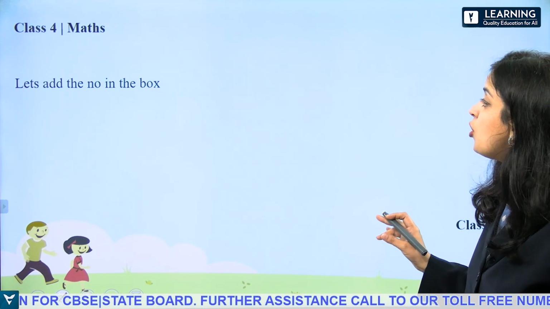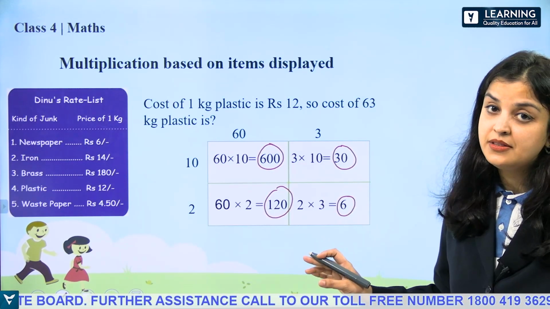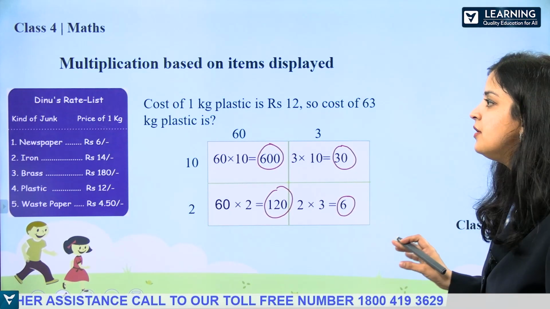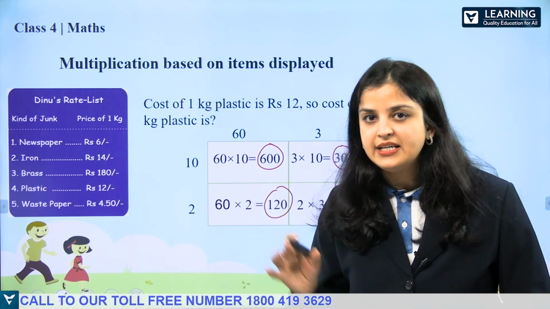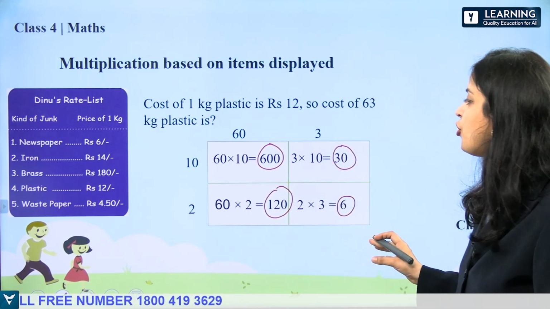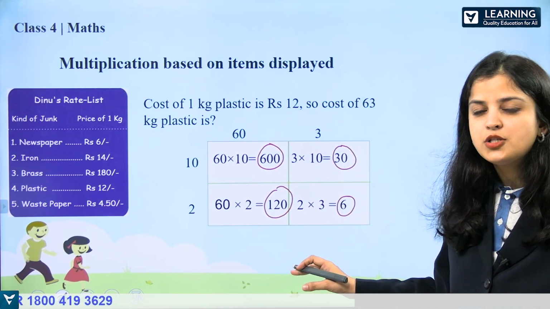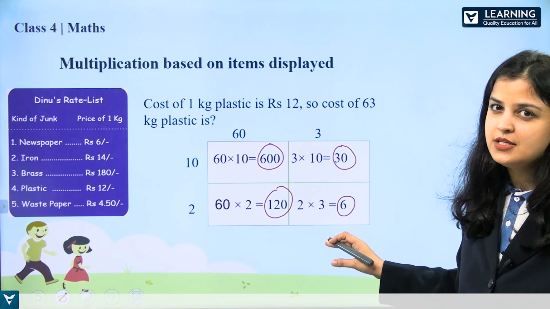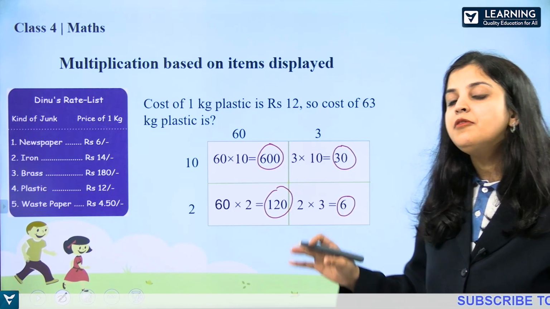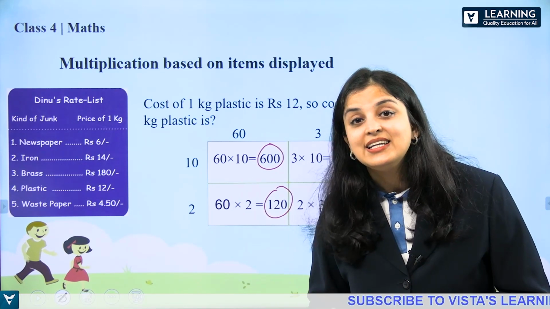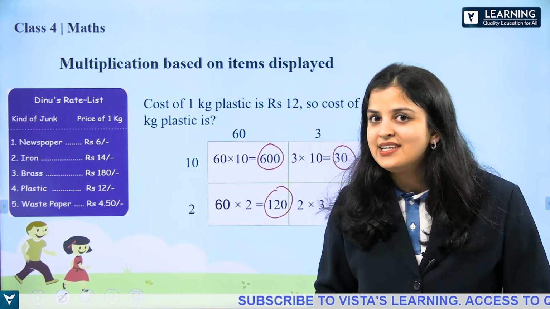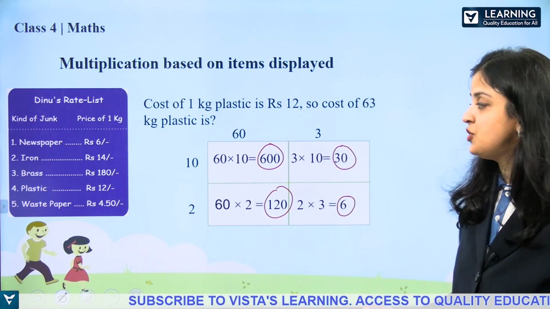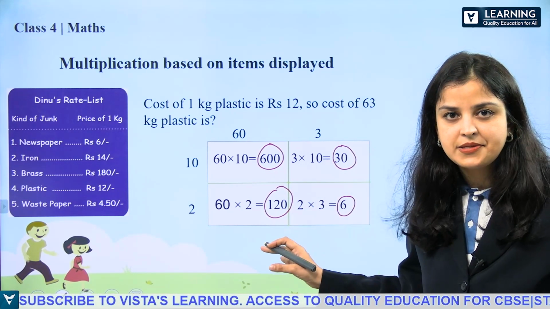This method is also called lattice method. But in lattice method, you add the numbers diagonally. Here we have drawn the box. In this box, we are doing multiplication. But in lattice method, we perform multiplication in diagonal boxes. We draw diagonals there and perform the multiplication. But it is similar to this.